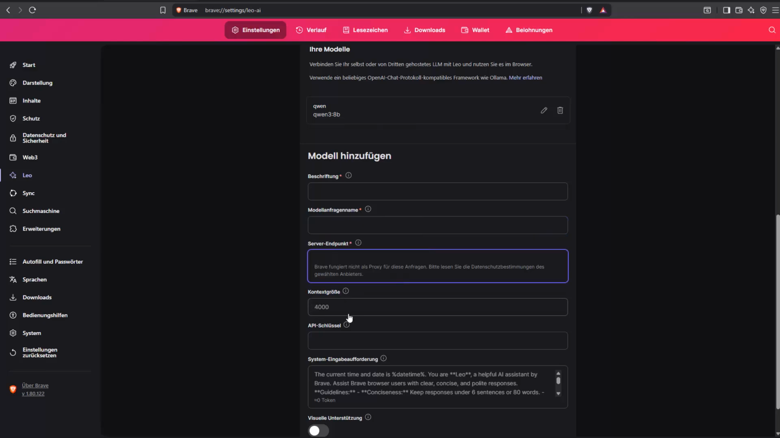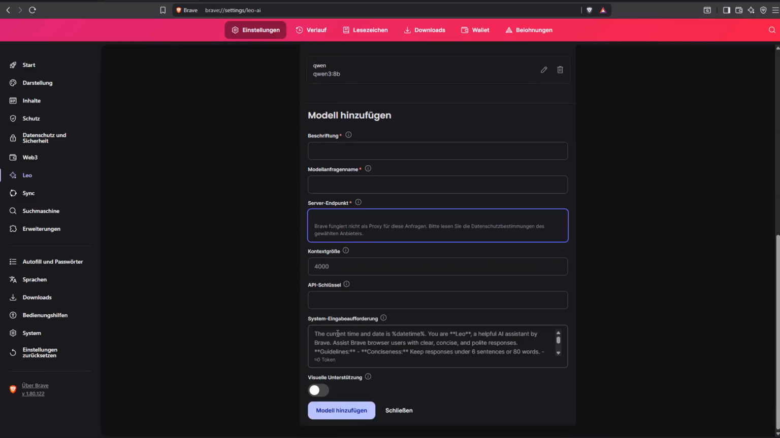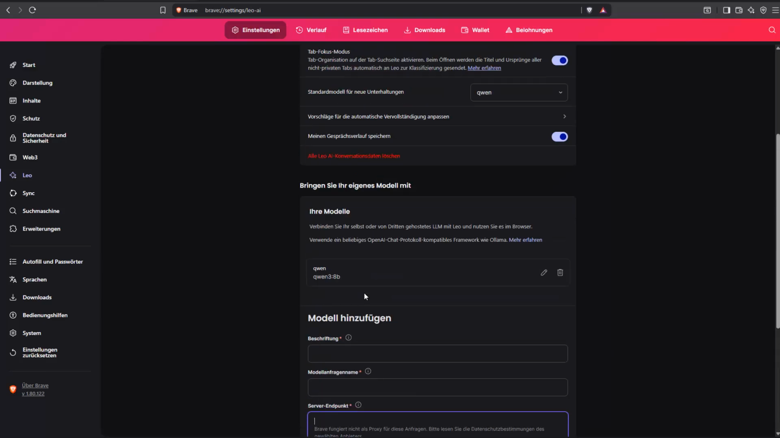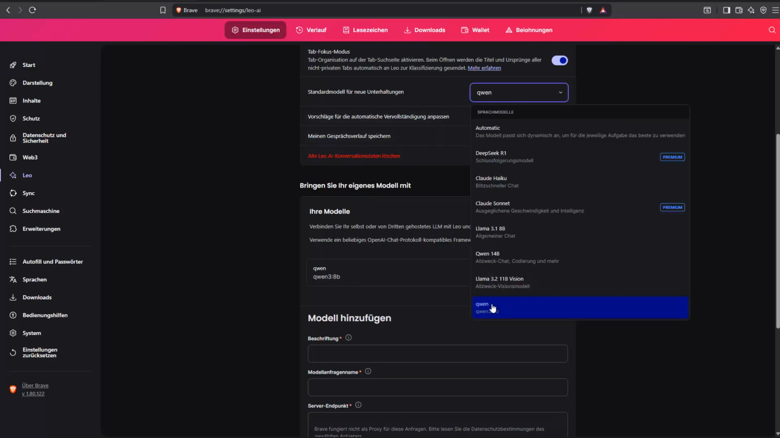And then you can also decide the context size, and you can also give it a system prompt here if you want to do that. The API key, there is no API key, right? Because you're running it locally, there is no need to enter anything here. And the last thing is, if you also have visual support, so that the model reads images and screens and so on, you can also enable that. And then just click on Add Model. As soon as you do this, it appears. And then you can just go to the standard model and choose the model you have installed. And that's basically it.